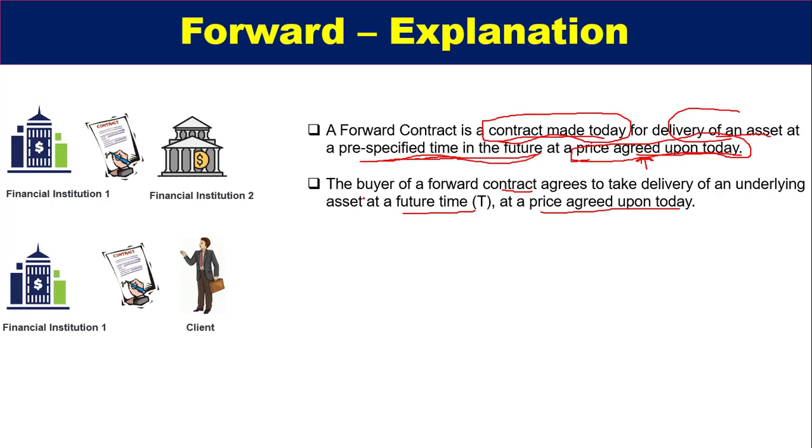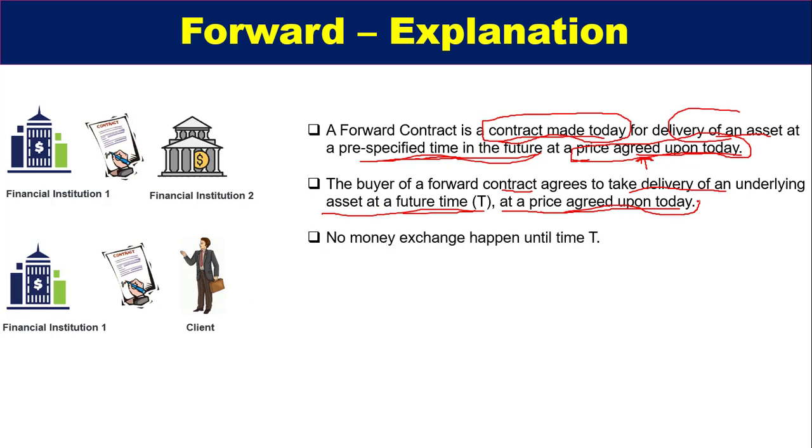Here, the buyer of the forward contract agrees to take delivery of an underlying asset at a future time, means delivery of the asset happens after a time t. This time may be 30 days, 60 days, 90 days, whatever time they agreed upon. And the price will be decided today.